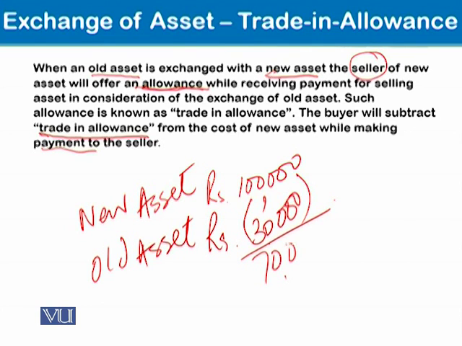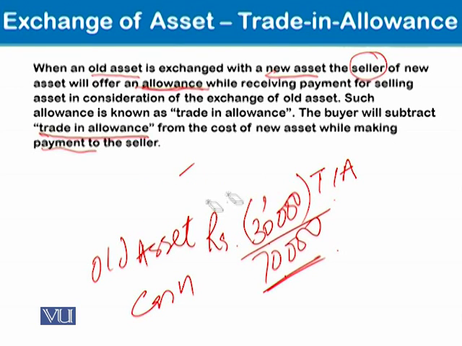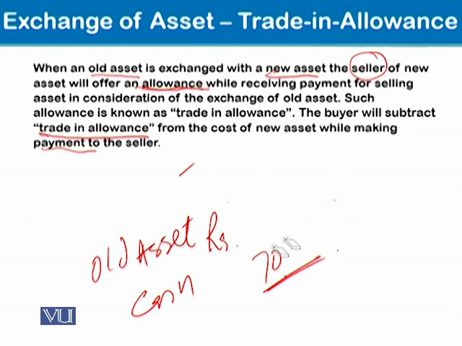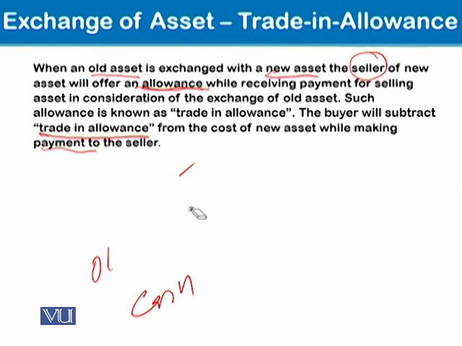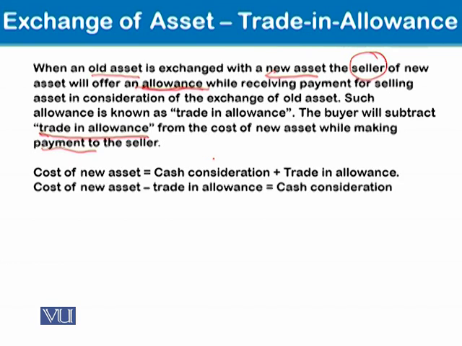Yes, you will be paying cash of 70,000. So this would be your cash, and this 30,000 would be your trade-in allowance. Although you are not receiving this 30,000 in cash, you are saving this 30,000 by giving your old asset and buying the new asset.